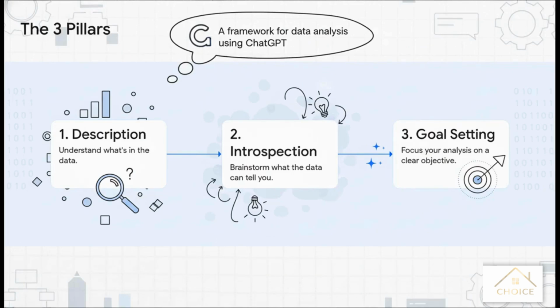These three are the pillars of the whole process. First, we understand the data's contents. Then, we explore its potential. And finally, we define a clear target for our analysis. This structure makes sure you never get lost in the numbers.